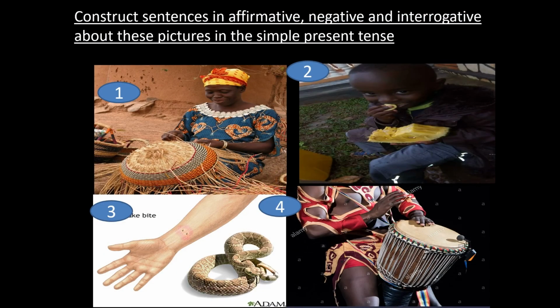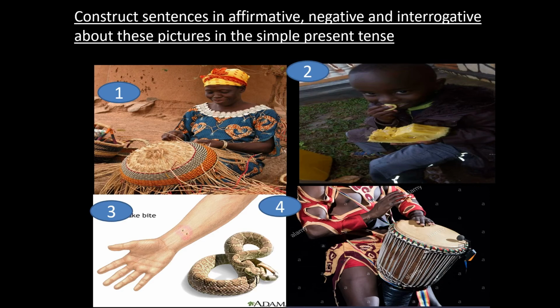Now, we are going to look at the pictures. We are going to form sentences in affirmative, in negative, and in interrogative about the pictures. For example, what does the woman in picture 1 do? Affirmative, the woman weaves a basket.